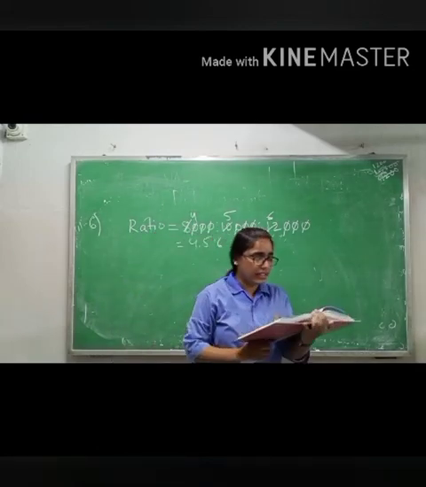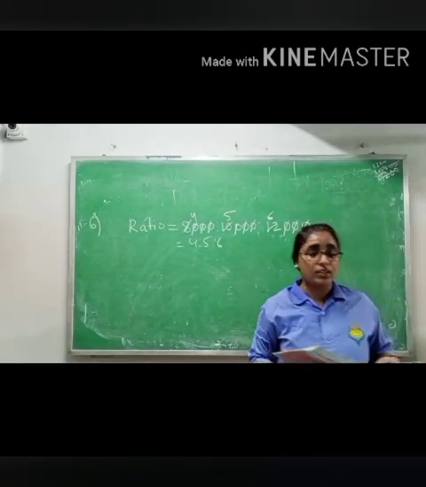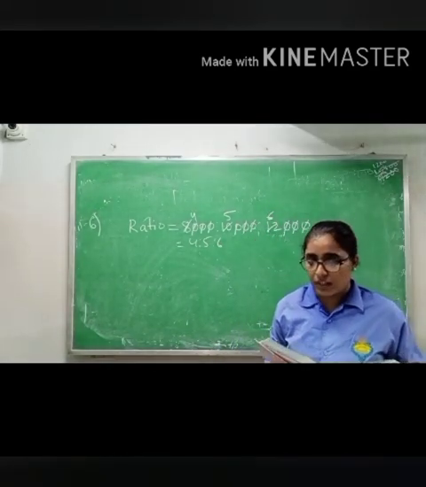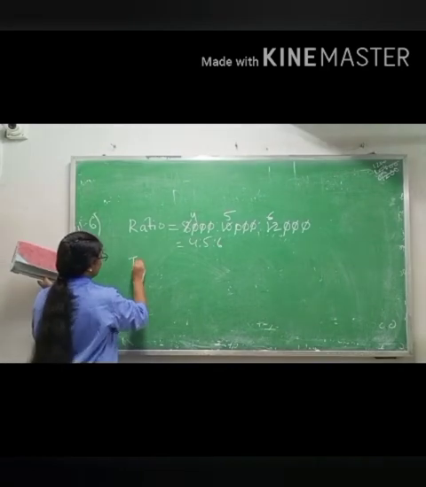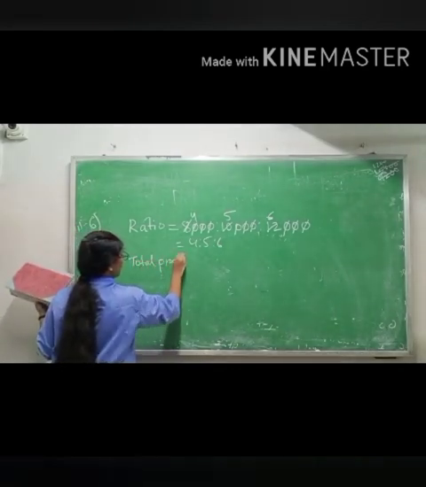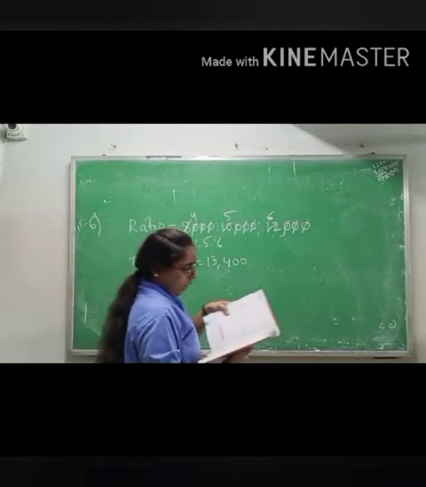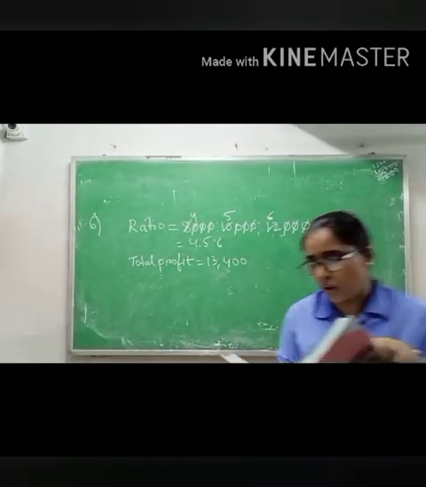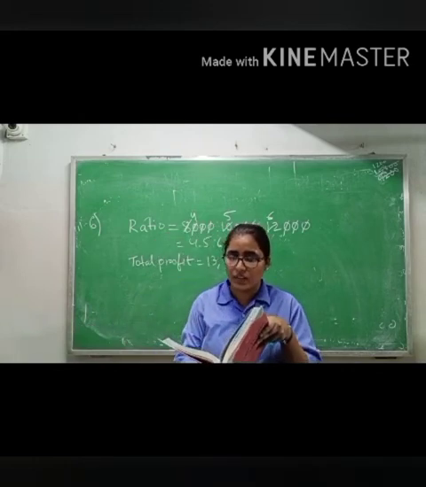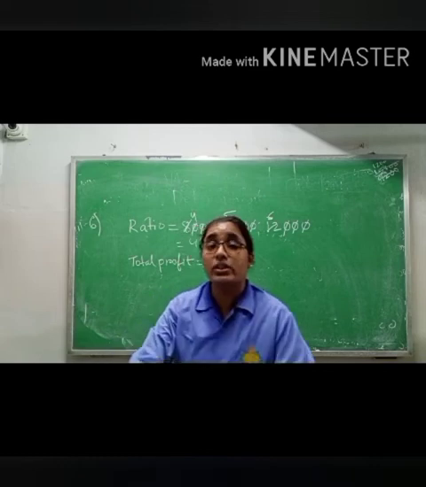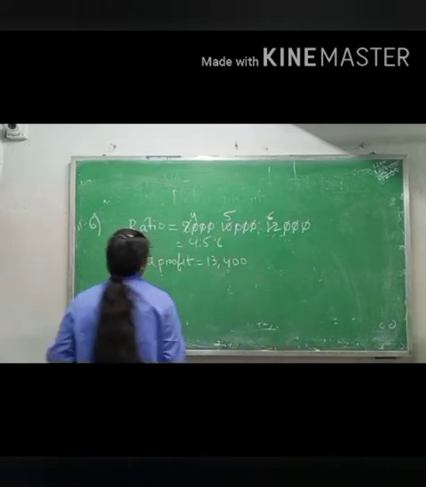Now read the second line. They also took an amount as bank loan, means they have taken some loan also. At the end of the year, they made a profit of rupees 13,400. So the total profit they are making equals 13,400. After paying the annual bank installment of rupees 5,000, they divided the remaining money of the profit among themselves in the ratio of their capital. So what they are saying is that after paying the annual installment, means they are paying the installment also.